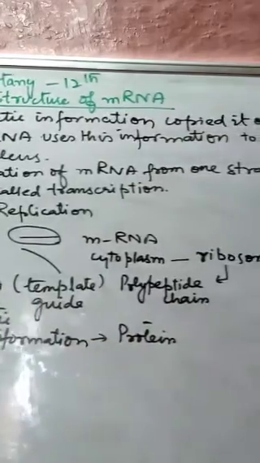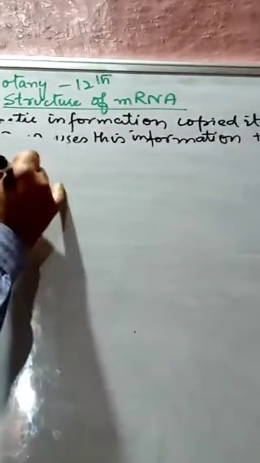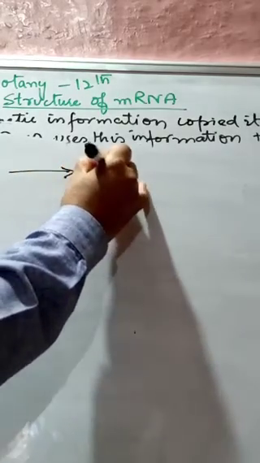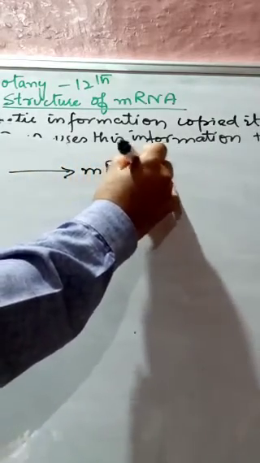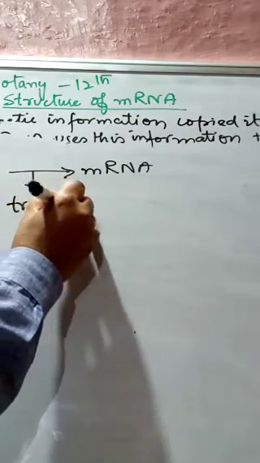So if we write the equation, what do we write? We have the DNA, and this DNA gives rise to the mRNA, and this process takes place by means of transcription.